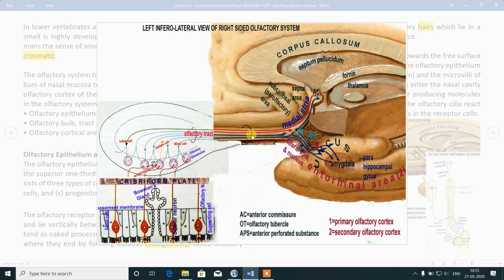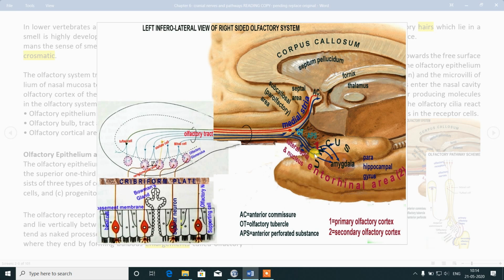Principal group is terminating in the lateral olfactory stria. Main olfactory tract, most of the fibers, they are terminating in the lateral olfactory stria. In between these two stria there is one trigone, that is called olfactory trigone, this triangular area. In the floor of this trigone there is the anterior perforated substance. Okay, it is a sheet of white matter which is perforated by capillaries, blood vessels. So this is the anterior perforated substance.